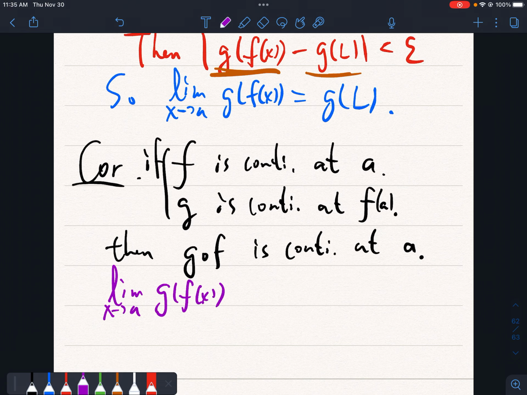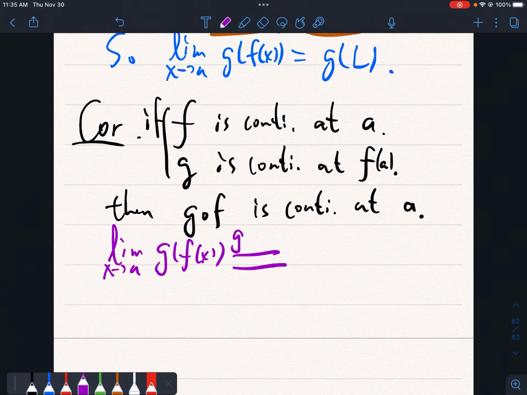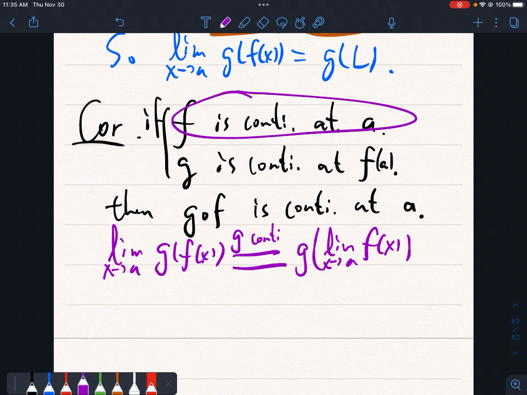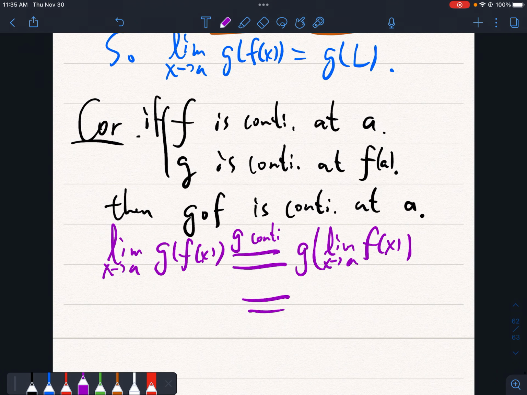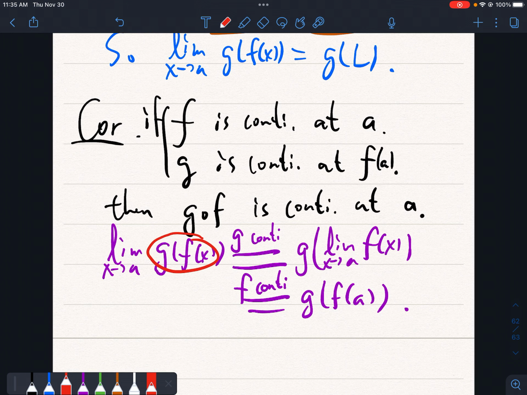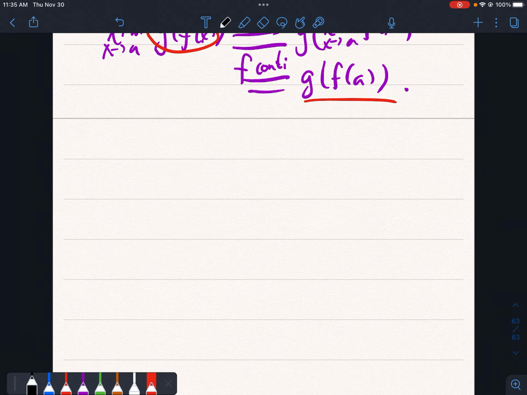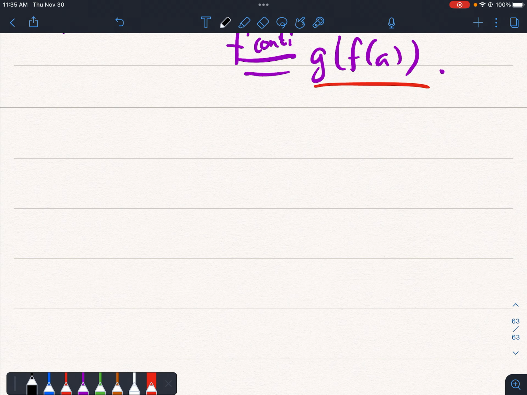Maybe we can just prove it for fun. So g of f of x, because g is continuous, we can make it into g of the limit as x approaches a of f of x. But also here f is continuous, so by the continuity of f, this is g of f of a. Okay, and we're done. Then this says that for all x, g composed with f at x is equal to the value at a, and we're done.